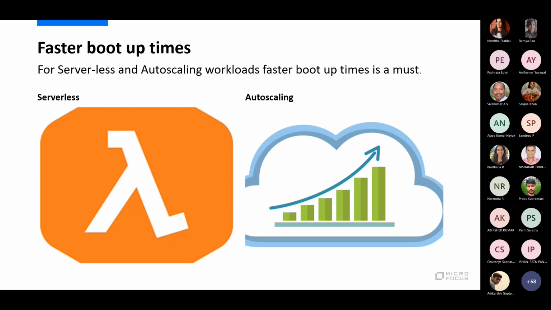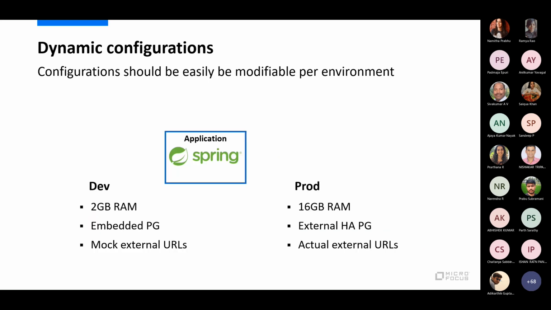primarily for serverless and auto scaling, an application server which will give us faster startup times. Spring Boot is definitely one such application platform server which will enable us. But you can also override that and put a lot of things in the startup, and that is something we have to avoid. And then dynamic configurations.